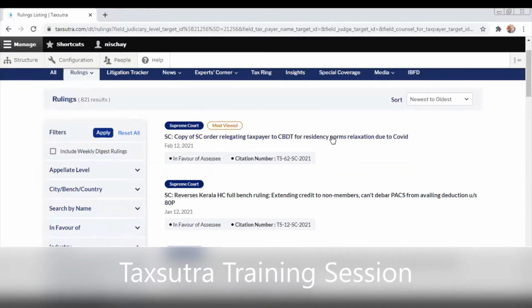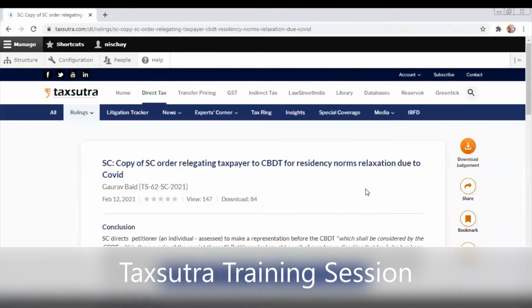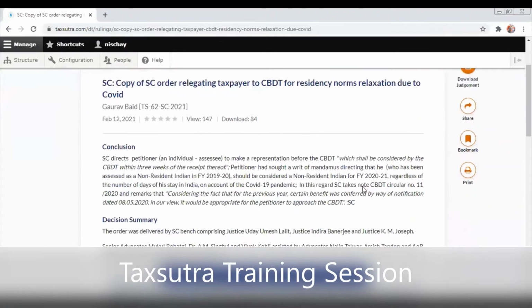Okay, now moving on. After you search, you get the results here. Now let's say I pick up one of the rulings of the Supreme Court. I pick up this one and I click on it. Once I open this, what will I see here? You will actually see the conclusion, which is nothing but the analysis that has been done by us.